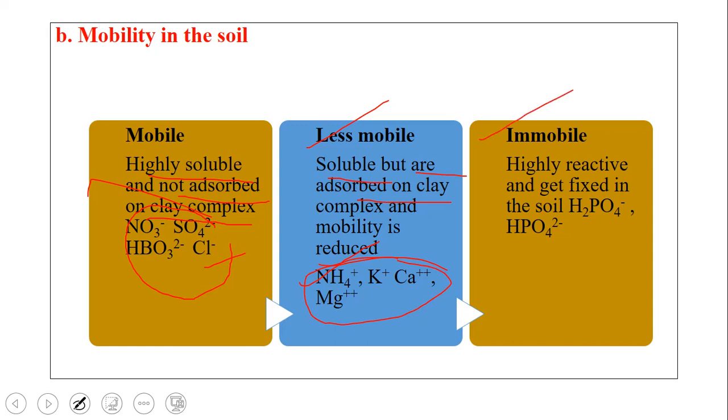And immobile means highly reactive and gets fixed in the soil. That means they get attached to the clay complex, and they will not be easily soluble in the water and not mobile from one place to another. Such nutrients are phosphorus. Mostly phosphorus and anions are immobile in nature. So what you have to remember here is the different examples for high mobility in soil, high mobility in a plant. So that's how you have to remember the mobility of the nutrients, and that can be part of your bits in the exam.